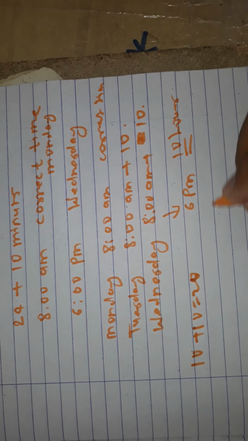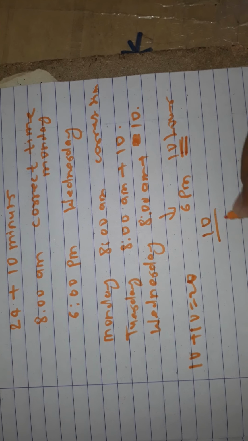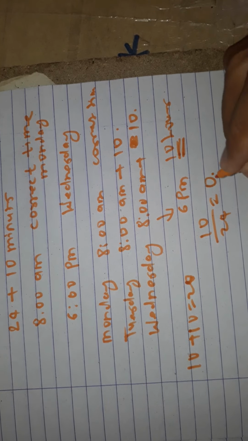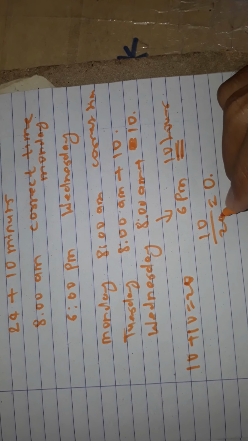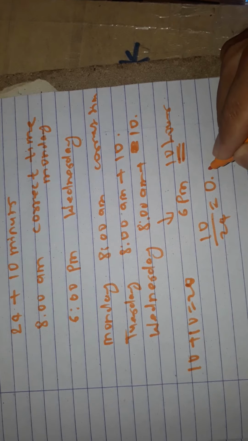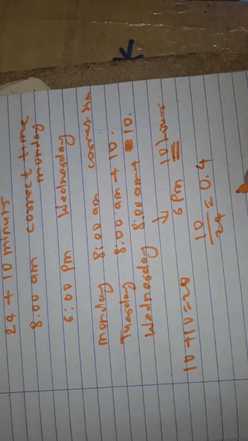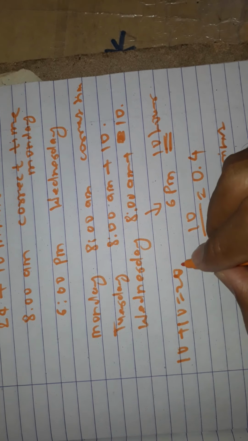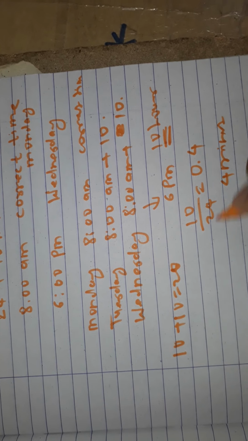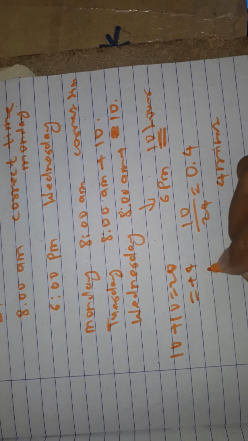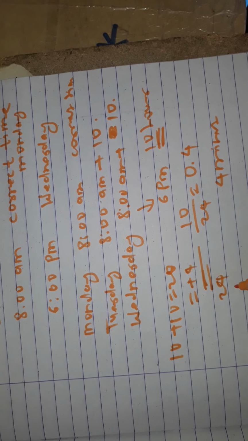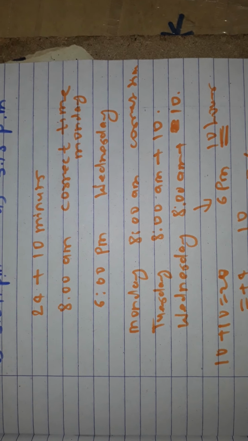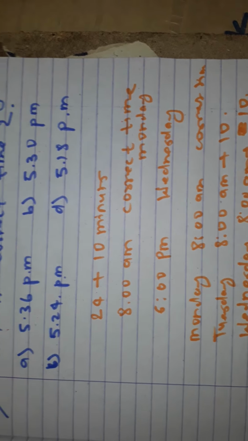And then this 10 hours by 24 equals 10 upon 24, 24 into 4 is 96, means 4. This 4 means 4 minutes. This 10 plus 10 equal to 20 and plus 4 means 24 minutes is the fast time.